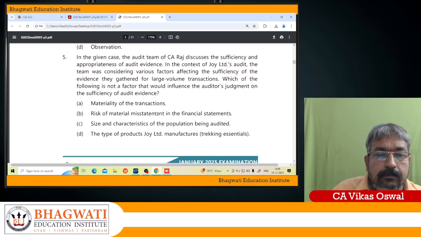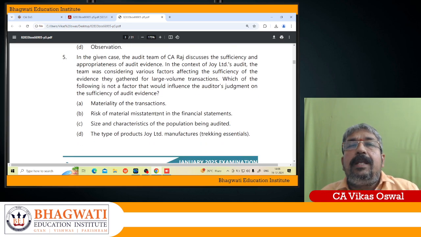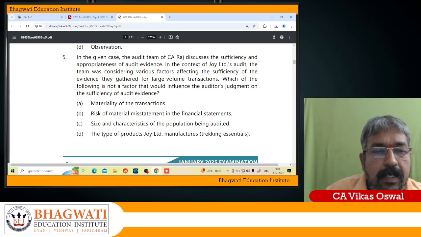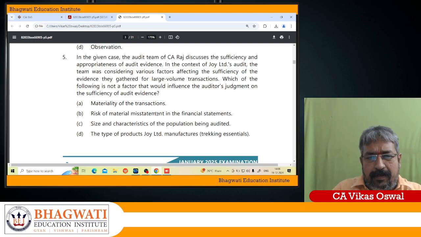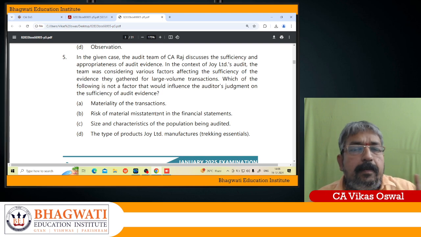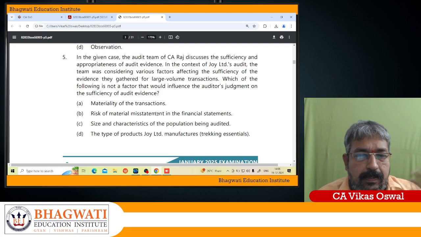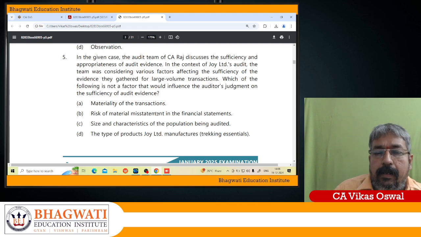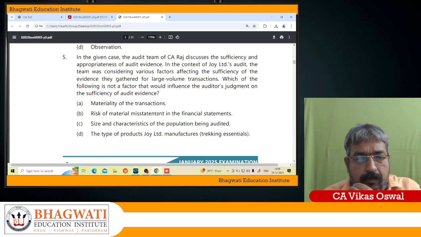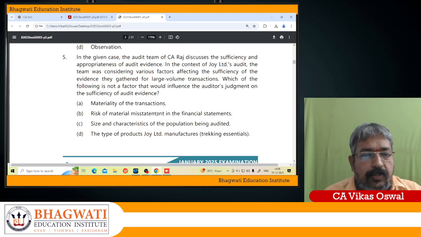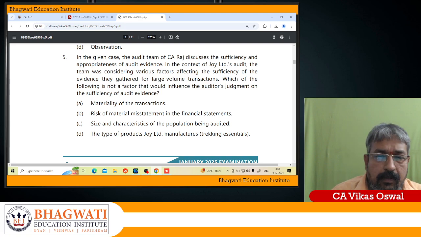Fifth one. In the given case, the audit team of CA Raj discusses sufficiency and appropriateness of audit evidence. In the context of Joy Limited's audit, the team was considering various factors affecting the sufficiency of the evidence they gathered for the large volume of transactions. Which of the following is not a factor that would influence the auditor's judgment on the sufficiency of the audit evidence?